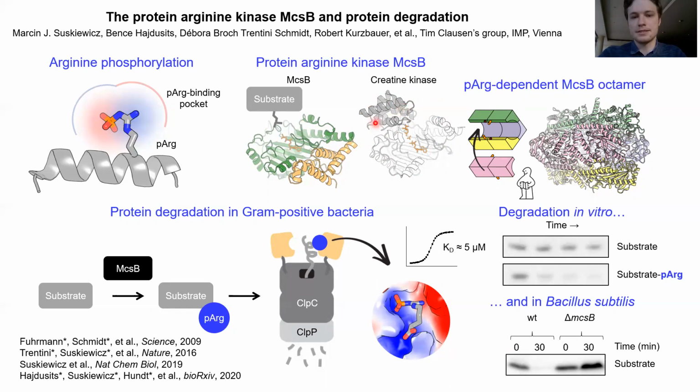By lacking this lid domain here, which is present in creatine kinase, McsB is accessible to large protein substrates. Instead, McsB has this domain shown in yellow, which has 2 functions. It mediates dimerization, and also it has here on the side a phosphoarginine binding pocket.